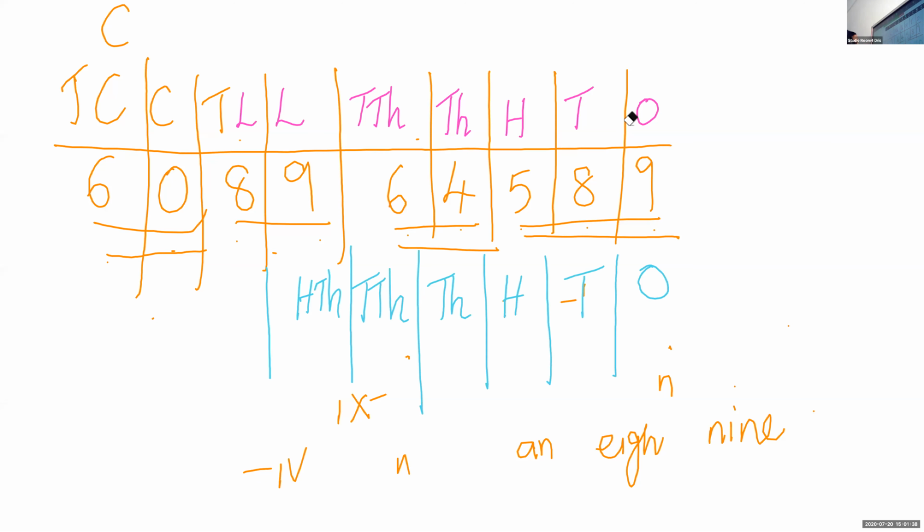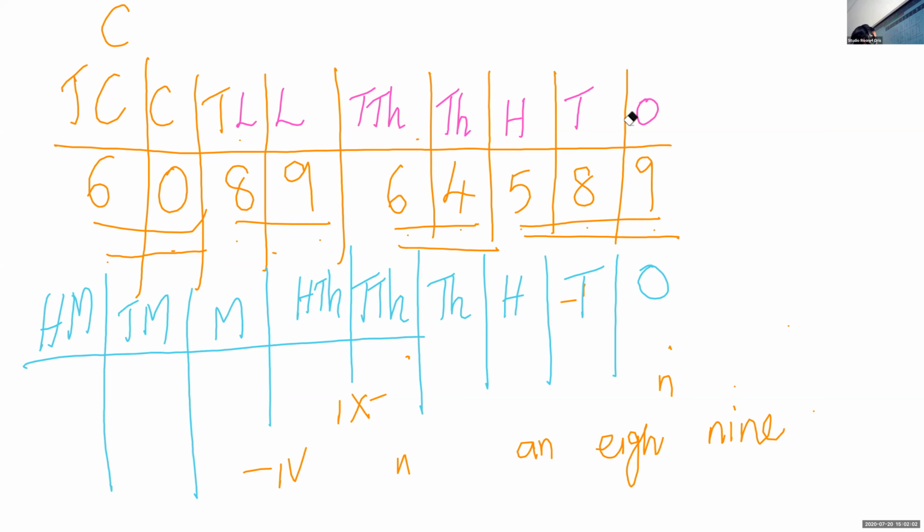Then comes million, M for million. Then 10 million. Then what comes? It's 100 million. After this, you have to write the number in the boxes and find out. How will you write the number?